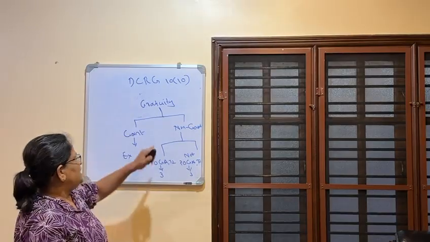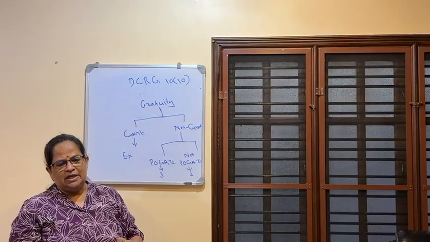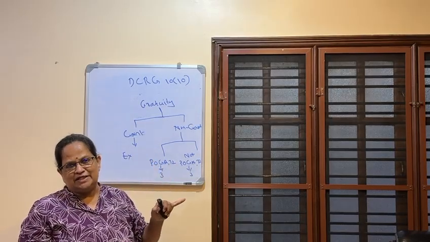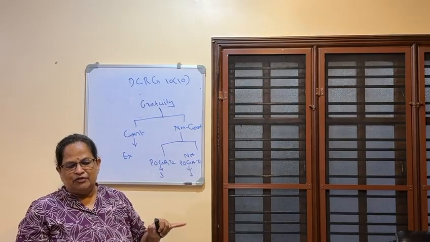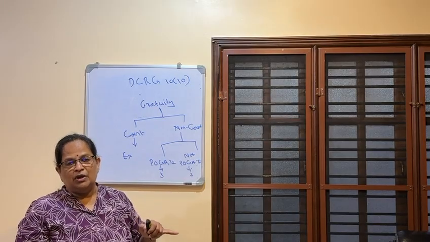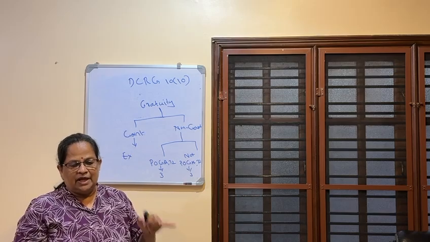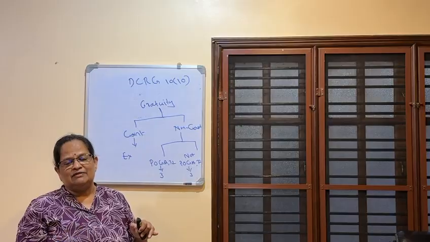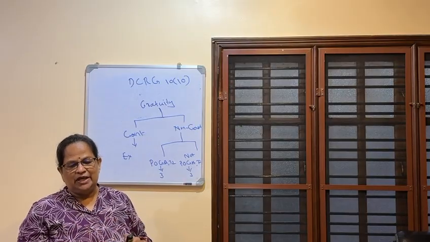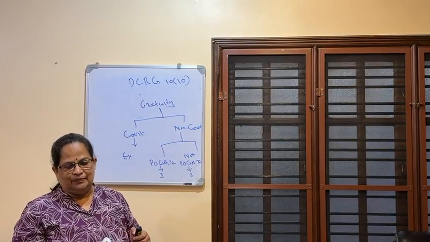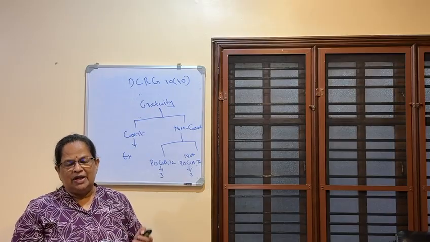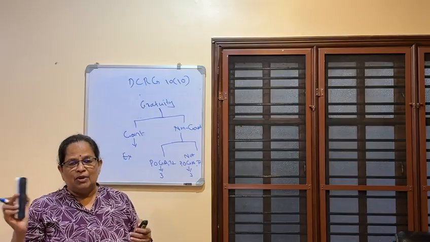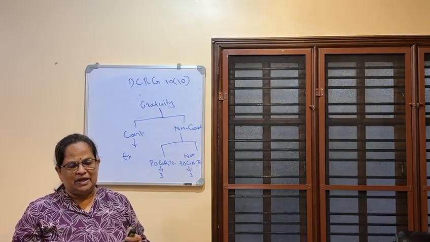So the taxability of gratuity is divided into two, government and non-government. For government employees, gratuity paid at the time of retirement is fully exempted. Gratuity received at the time of retirement or VRS for government employees is also fully exempted. Gratuity paid to the legal heirs of a deceased employee, meaning an employee who died while in service, is fully exempted when the legal heirs get it. Government employees means employees of the central government, state government, and local authority, that means municipality, panchayat, development corporations, all that. Employees working in defense also come in the government category.